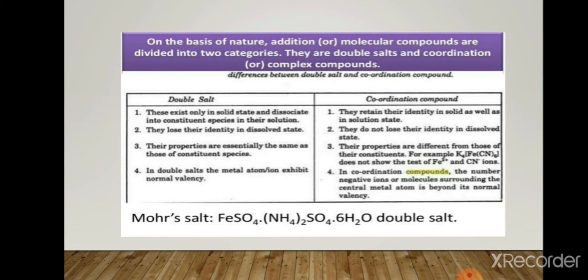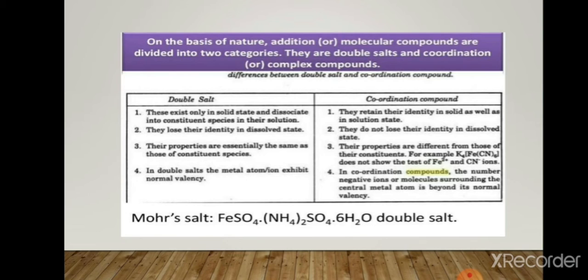In coordination compounds, they do not lose their identity in the dissolved state. In double salt, their properties are essentially the same as those of the constituent species. In coordination compounds, their properties are different from those of their constituents.